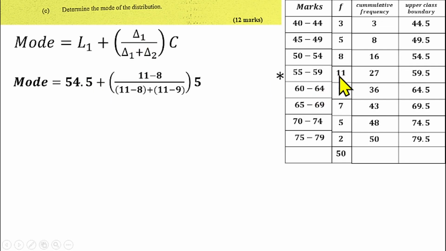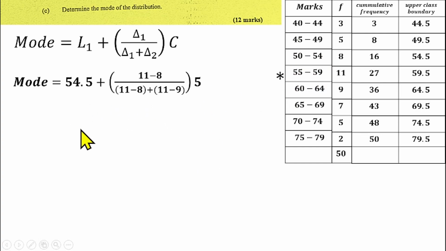Plus Δ1, which is the frequency of the modal class, 11, minus the frequency before it. That will give us 11 minus 8. So over, we still have the same thing here, because this is Δ1, 11 minus 8, plus Δ2, which is the frequency of the modal class minus the frequency after the modal class, which is 11 minus 9. Then multiplied by the class size, which is 49 minus 44, or 45 minus 40, or 54 minus 49, or 50 minus 45. So that will give us the class size, which is 5.